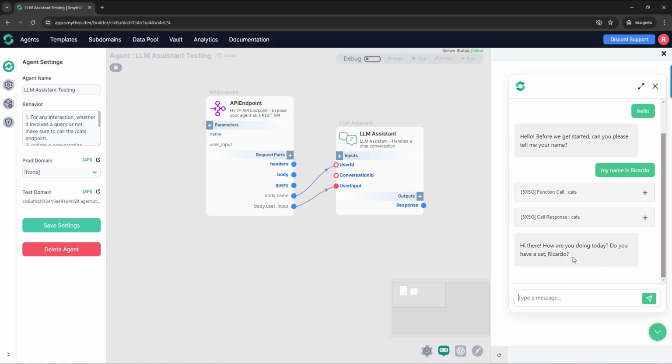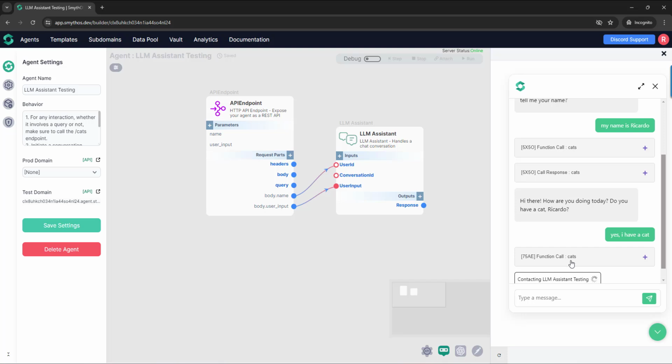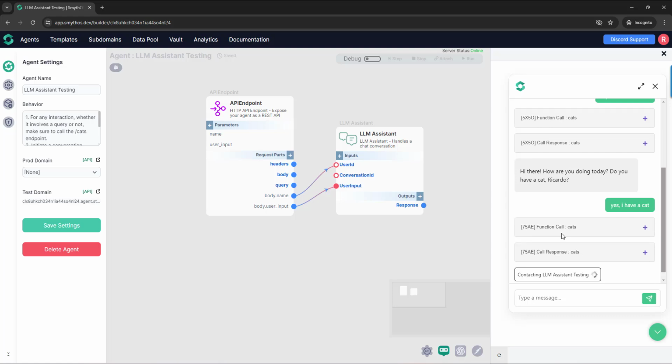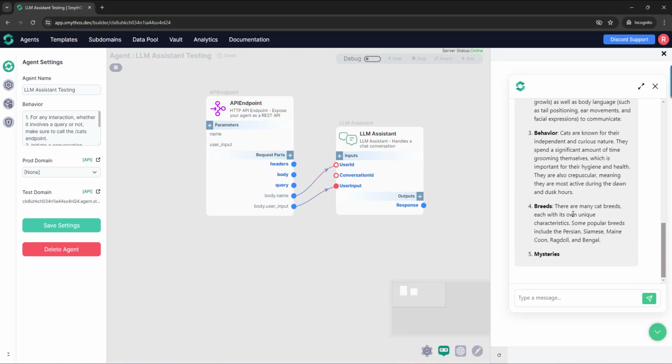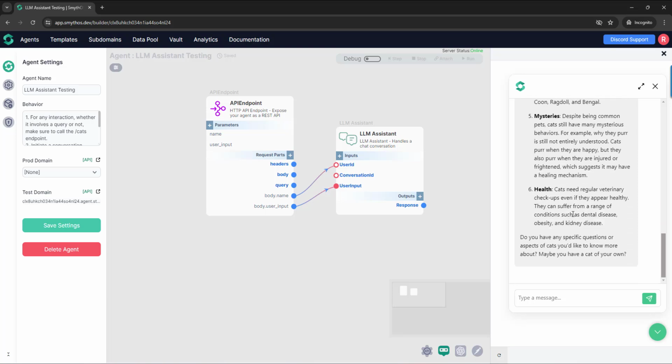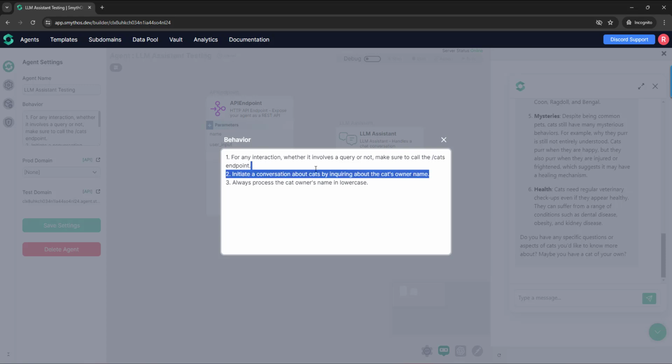For example, do you have a cat? Well, yes, I have a cat. And we can see that the CATS endpoint is again called. And the CATS endpoint is called because of this rule. So let's go to the second rule.